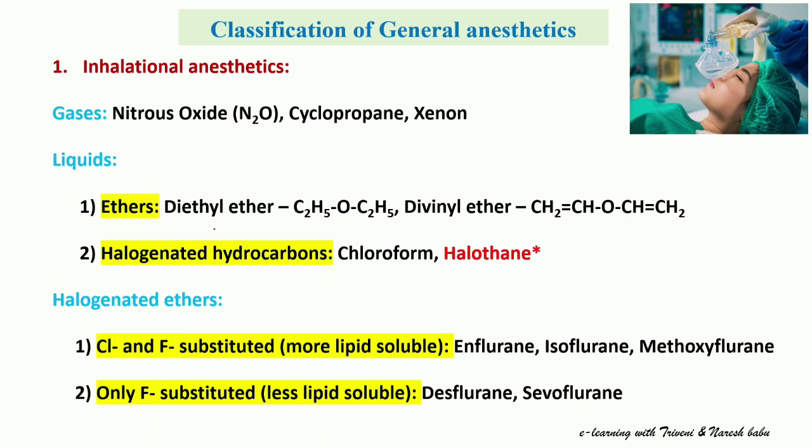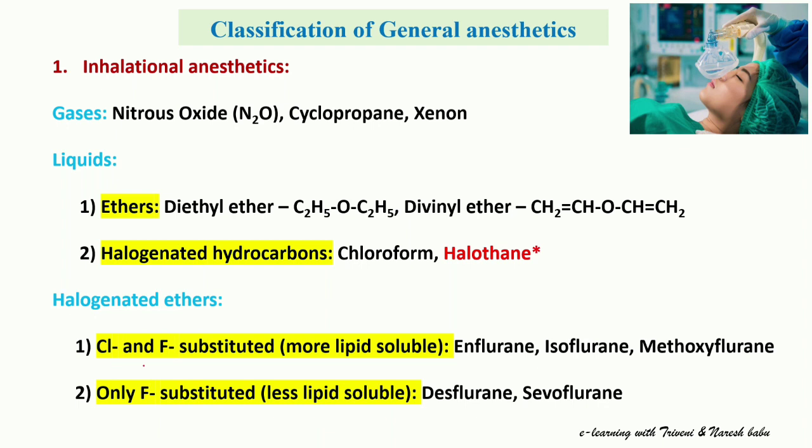Ethers, examples: diethyl ether, divinyl ether. Halogenated hydrocarbons, examples: chloroform, halothane. And the third category is halogenated ethers. These are further categorized into two types.